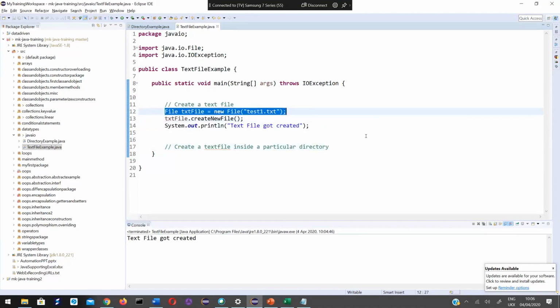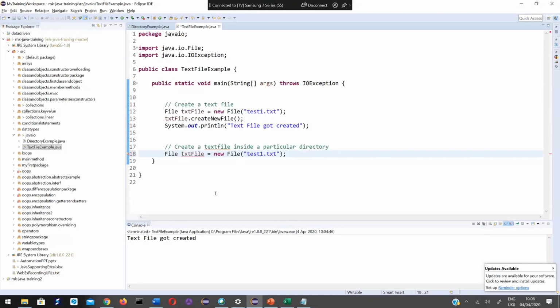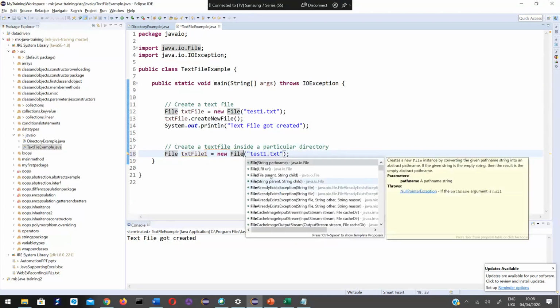Again create an object. This time I'll give text file 1, new File. Here, instead of using this single parameter constructor, I will use another constructor, this third constructor, which takes 2 parameters: File parent, comma, String child.